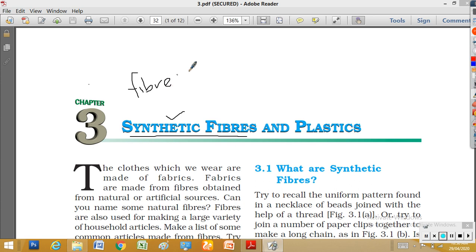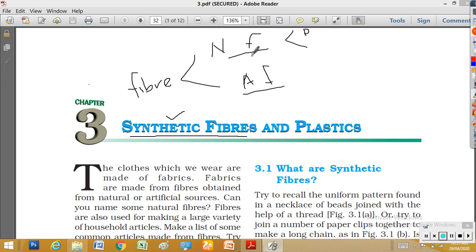These fibers can be divided into two types: natural fibers and artificial fibers. Are you remembering this? First we studied about natural fibers in 6th class. Natural fibers are the fibers which we get from nature. The fibers which we make in factories by using chemicals are called artificial fibers. Natural fibers and artificial fibers.